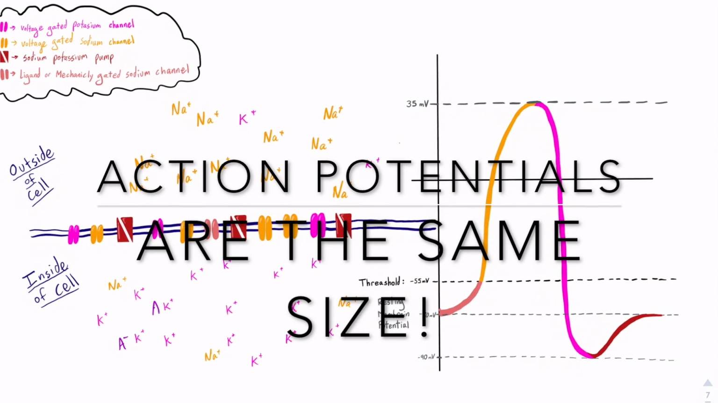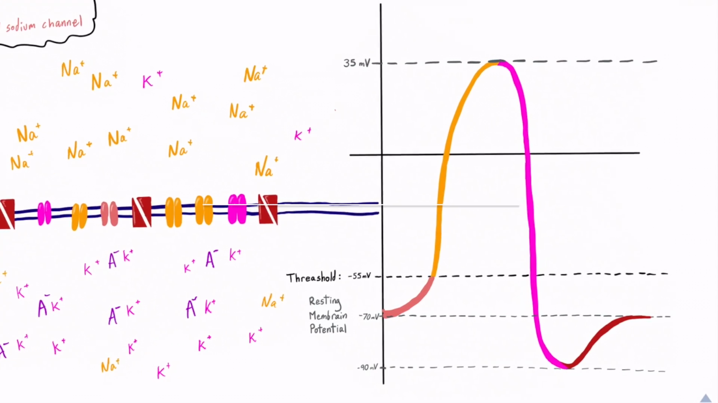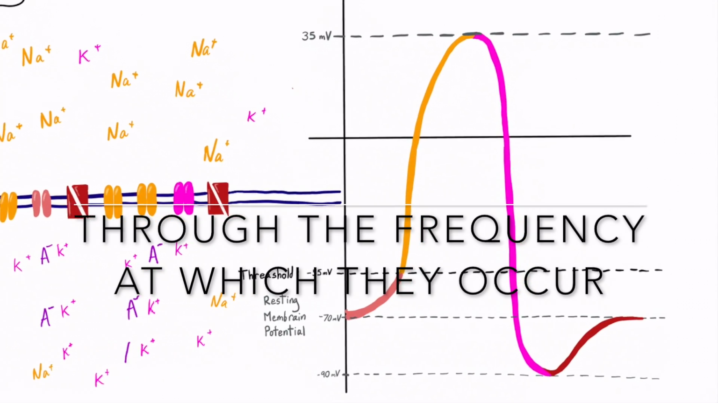Action potentials are all the same size, no matter the so-called size of the message being sent through the action potential. Action potentials communicate through the frequency at which they occur.